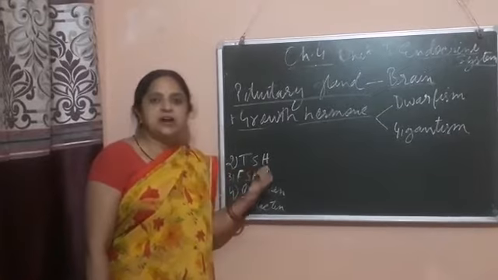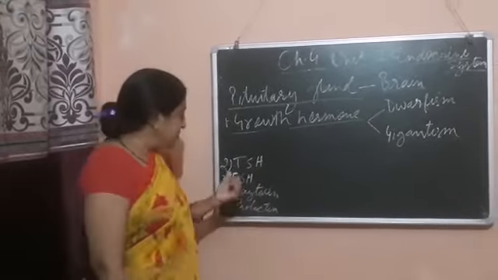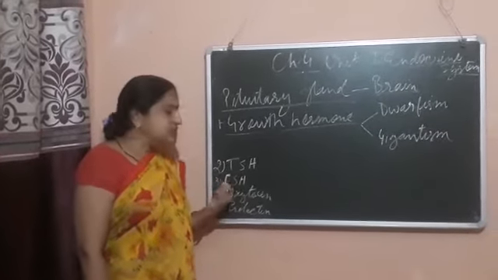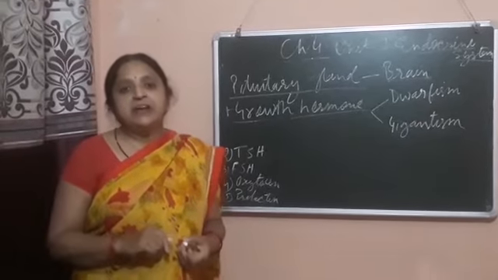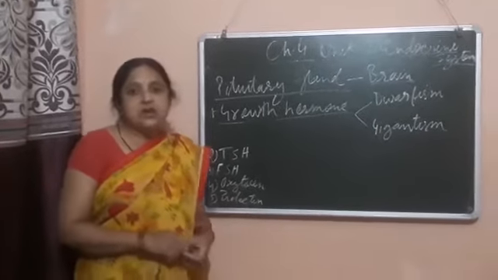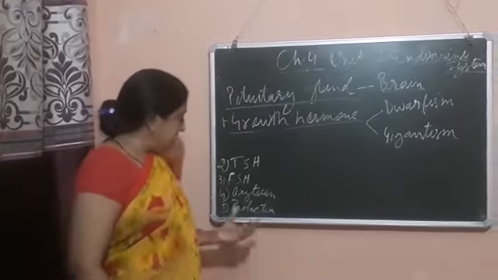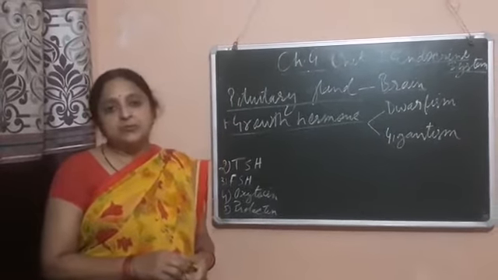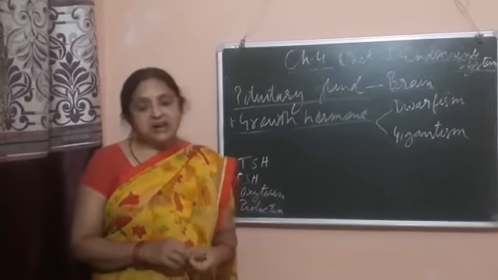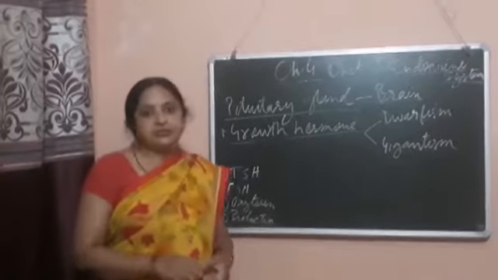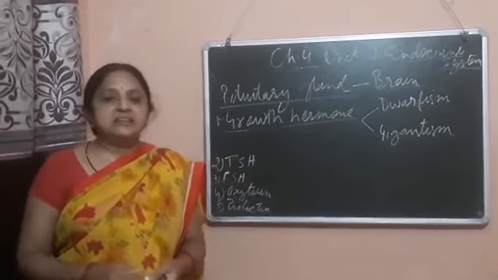Now the next stimulating hormone is the thyroid stimulating hormone. This hormone regulates the secretion of the thyroid gland. Follicle stimulating hormone controls both the gonads, testes and ovaries, in male and female. Oxytocin is secreted in females at the time of childbirth, and prolactin is a hormone secreted in females for the production of milk after childbirth. This is all about the pituitary gland, and we will meet with the next unit in the next class. Till then, thank you.